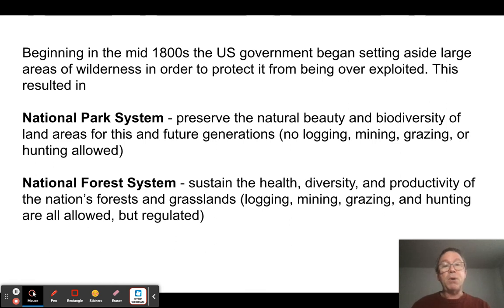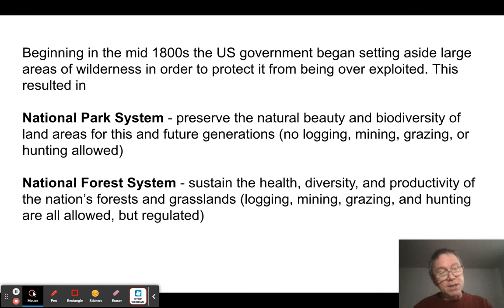So the National Park System essentially sets aside large areas of land, whole ecosystems, and says, look, this is a beautiful, important part of the world. We are going to protect it. We are going to prevent any kind of building here. We won't let people hunt here. We're not going to let people log or mine here. We're going to keep it in a natural state of beauty. Okay, that's what national parks do. When people travel to the United States, they always want to go to the national parks because they're wonderful things. Okay, it's a great idea that many countries in the world, including Korea, have copied.